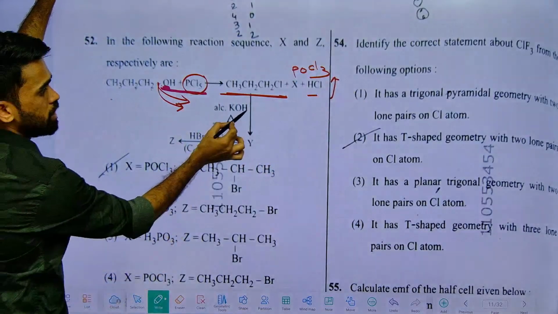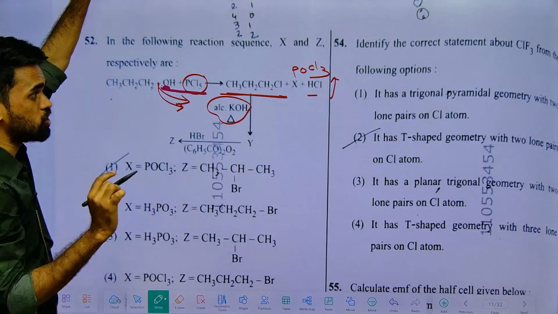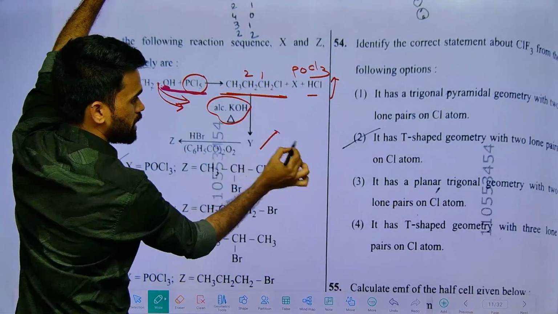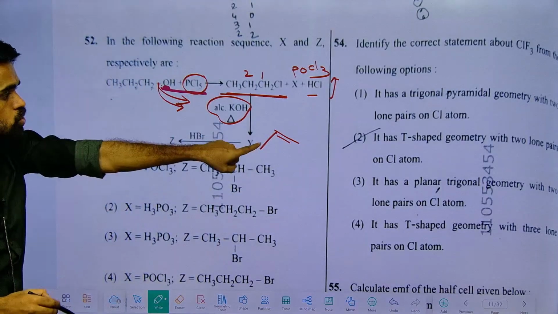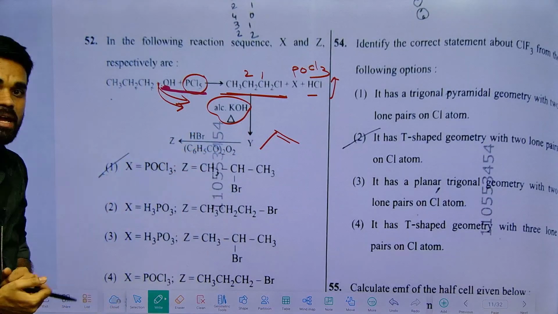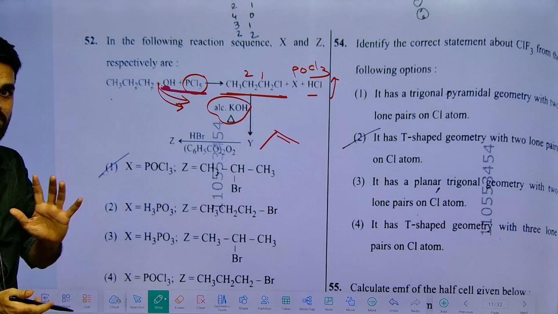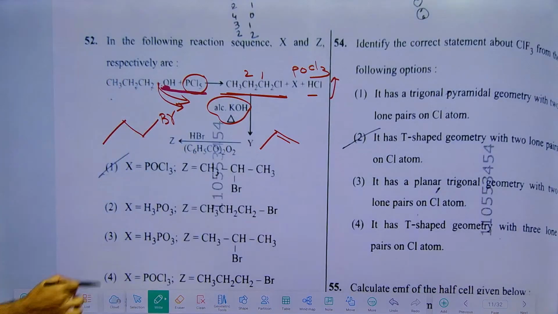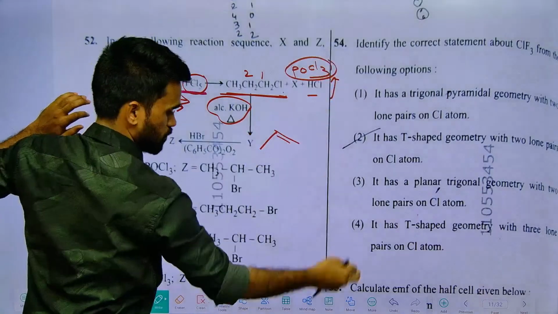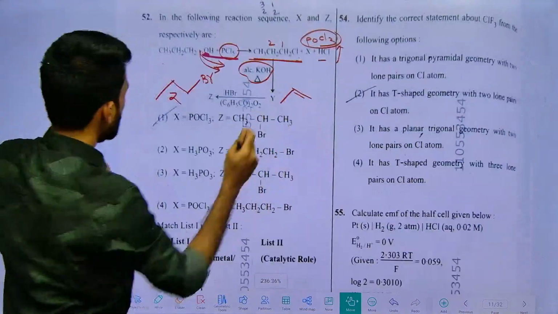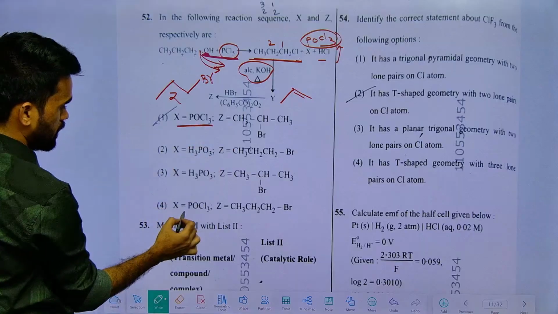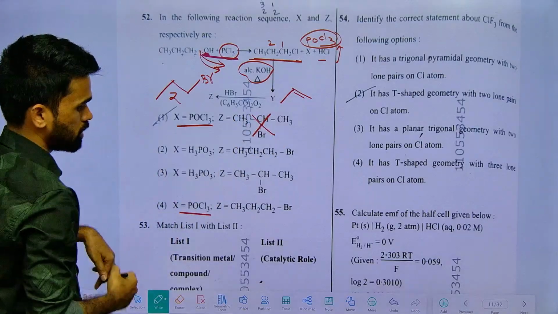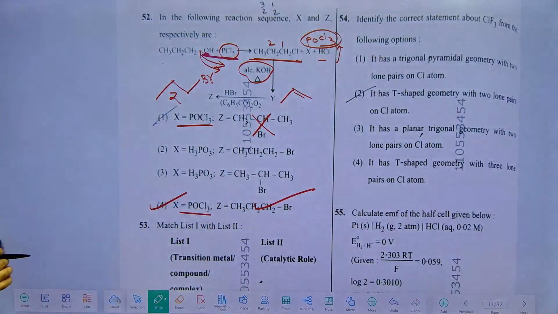Next, treating this with alcoholic KOH under heating gives you an alkene as a product. So what will be the alkene? This 1,2 elimination takes place to give this alkene. Now to this we are adding HBr in presence of peroxide. Presence of peroxide means anti-Markovnikov rule, so Br comes at the terminal. That's it. This is your final answer, the Z, and X is POCl3. So what will be your option here? X is POCl3, and for Z, they have mentioned Markovnikov rule product and anti-Markovnikov rule product. The fourth one is perfect for the discussion.